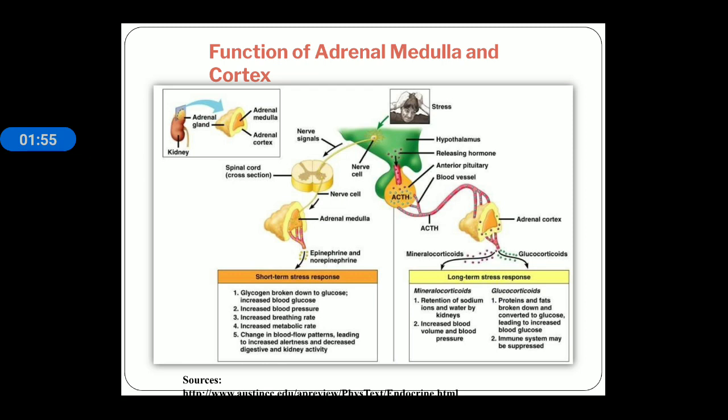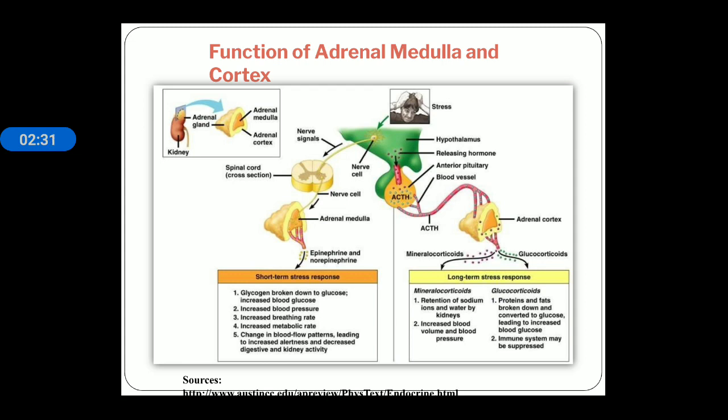We can see here the adrenal gland is dissected into two different areas, cortex and medulla. The medulla portion releases epinephrine and norepinephrine, that is adrenaline and noradrenaline, and the function of adrenaline and noradrenaline is that it helps in the breakdown of glycogen first, increases blood glucose second, increases blood pressure third, increases breathing rate fourth, increases metabolic rate fifth, and it also changes the blood flow pattern.